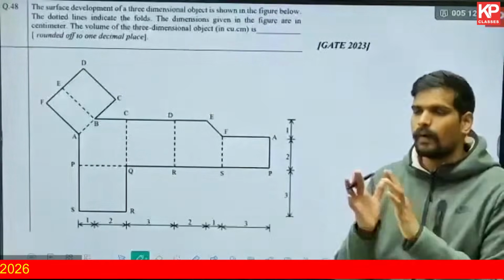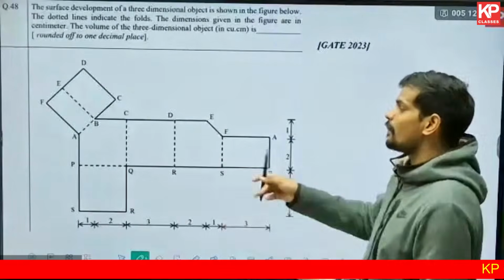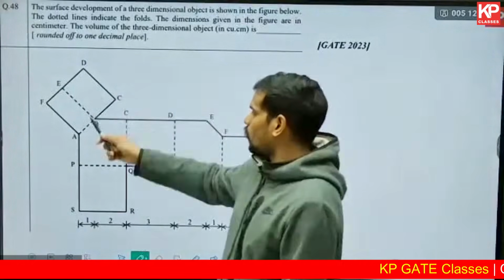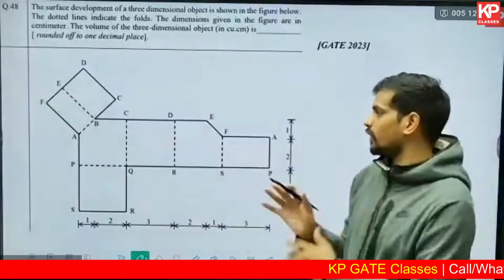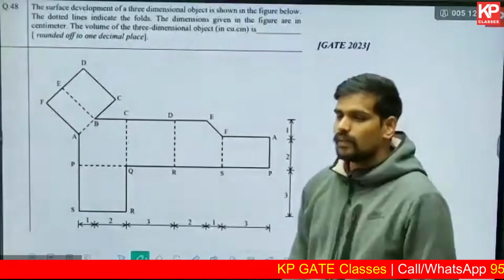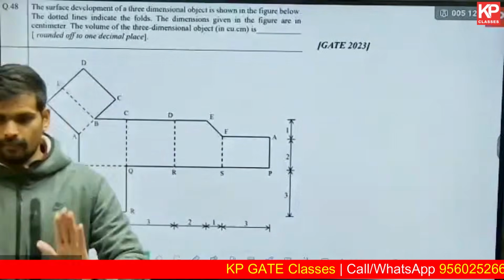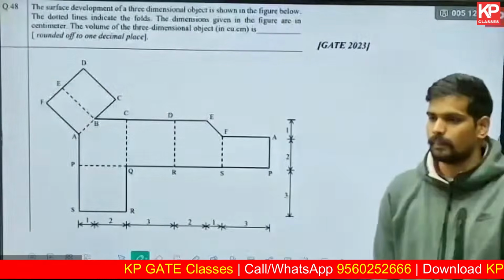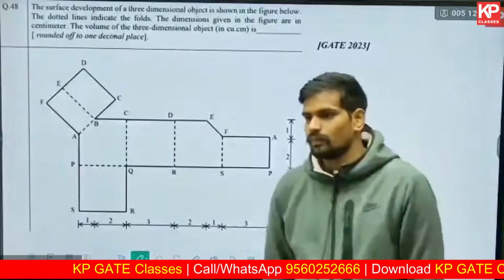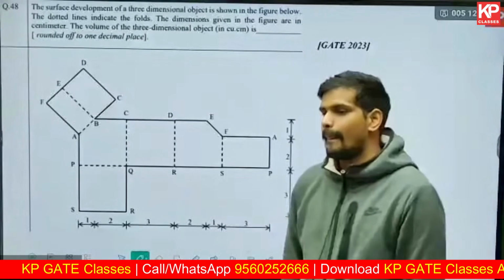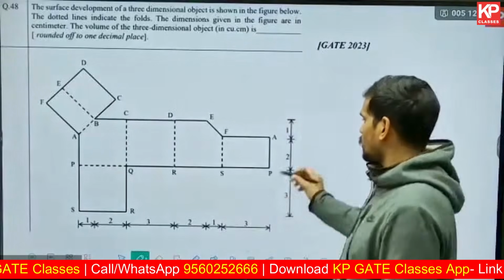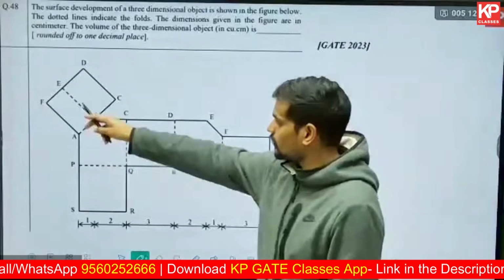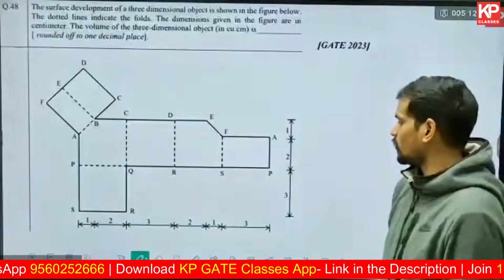So first you need to visualize what is this three-dimensional form you get after folding these edges. The dotted lines are the folds, so you have to fold along them and stick the edges. Can anyone tell me what solid? Will I get a cube? First tell me yes or no. By folding this figure, will I get a perfect cube? Obviously no, because there are some triangular portions as well. There's a cut over here, then there's an inclined surface also.